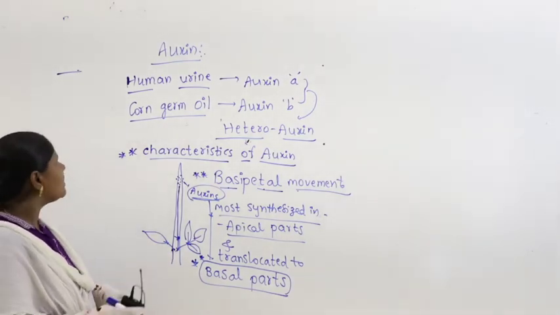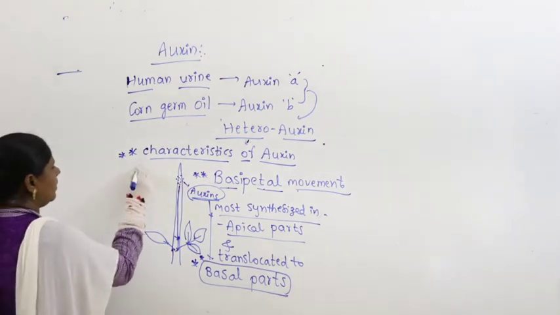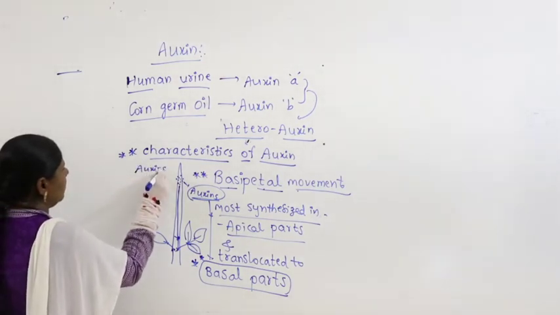And if you look at the translocation, here I will write about auxins.